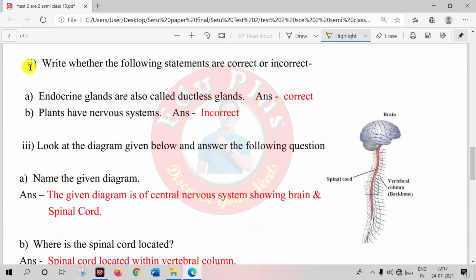Question 2. Write whether the following statements are correct or incorrect. Question A. Endocrine glands are also called ductless glands, and the answer is correct. Question B. Do plants have a nervous system? Answer is incorrect.